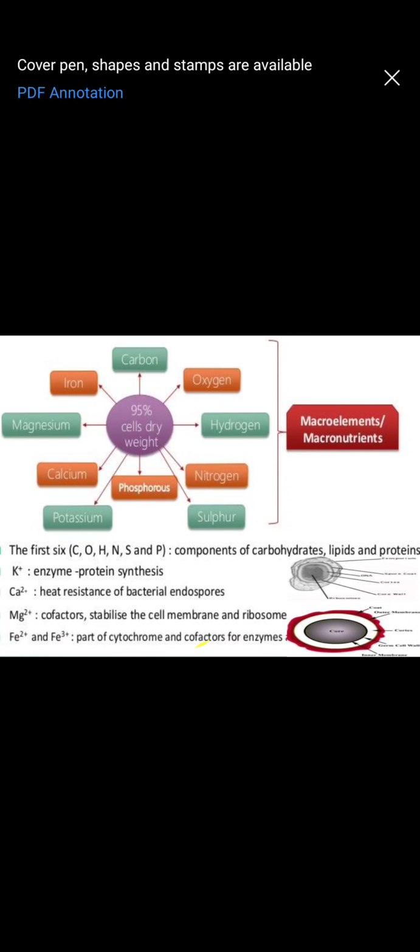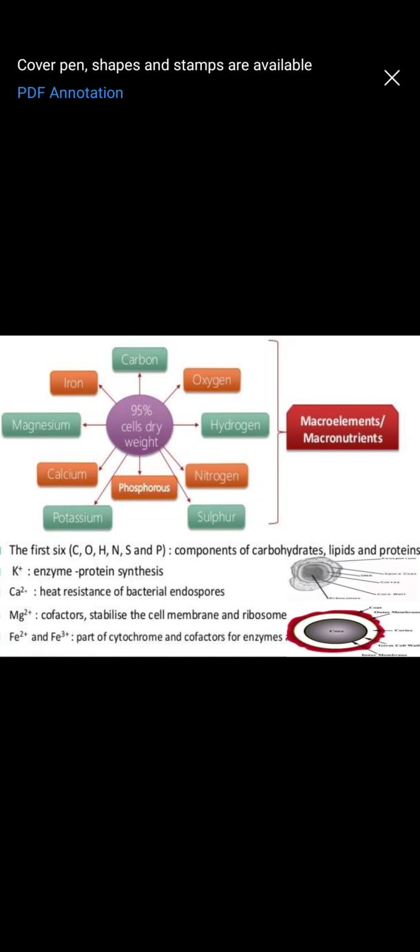When the electrons are moving from one component to another, energy is released. Now what are these components? One of the components that the electrons move through is cytochrome. And for cytochrome to be produced, iron plays a major role. It also acts as a cofactor, or like an enzyme, during the various activities or synthesis of the cell.